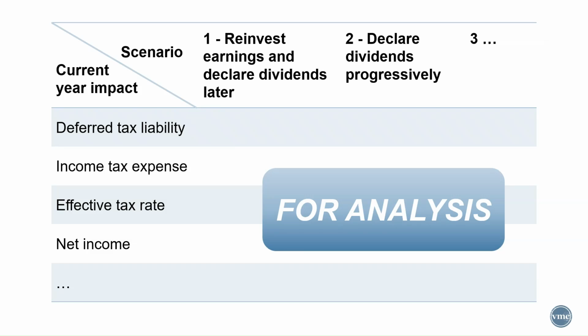The parent could ask the subsidiary to reinvest its earnings and declare dividends later. Alternatively, the parent could instruct the subsidiary to declare dividends progressively and avoid a large one-time recognition of deferred tax expense and liability. The point is that scenario analysis could help the parent understand how the bottom line would vary based on changes in the timing of dividend declarations ahead of finalizing business plans.